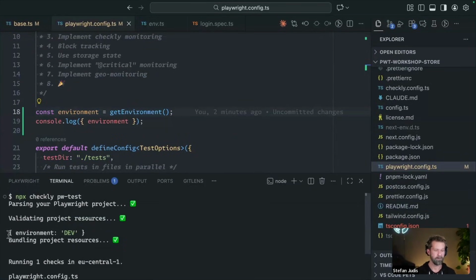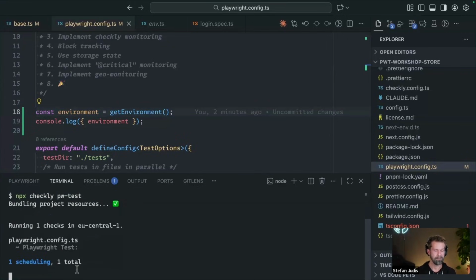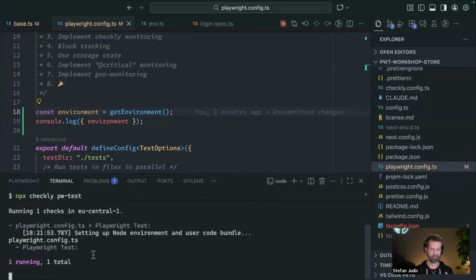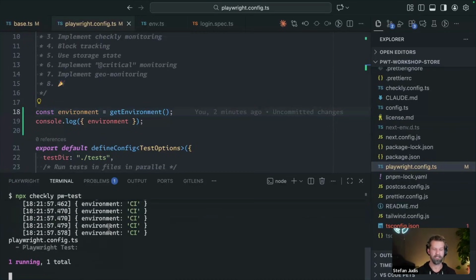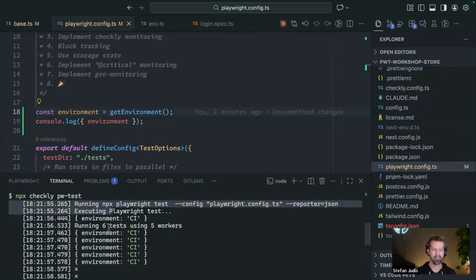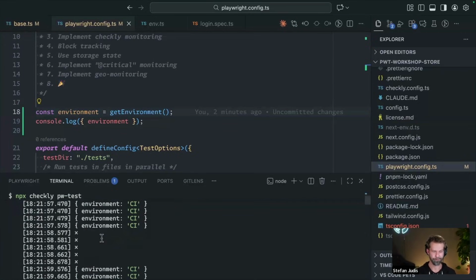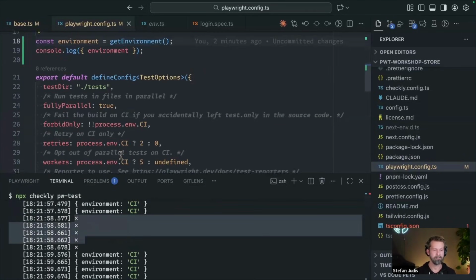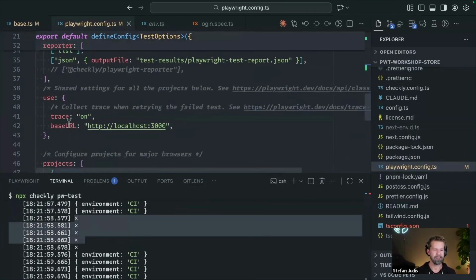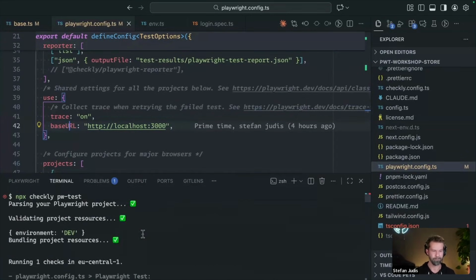So we see here, first of all, environment dev. This is because the Playwright config was parsed. But when we look into the logs that will come out in just a little bit, we have here all this stuff now running in Checkly. This is not running on my local machine. This is executed with a single command, with my existing Playwright code base. And we already see here that this isn't going so well, because right now this test suite is running against the base URL of localhost 3000, and this is not available in the Checkly environment.